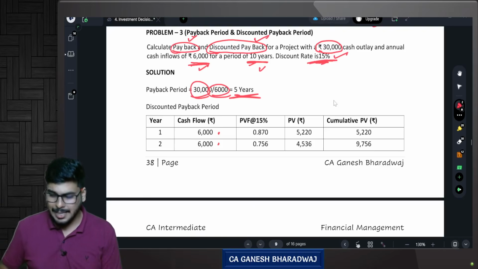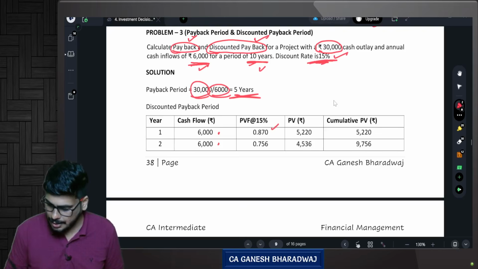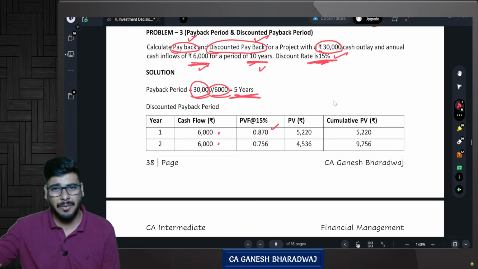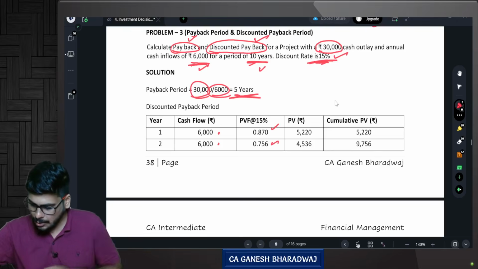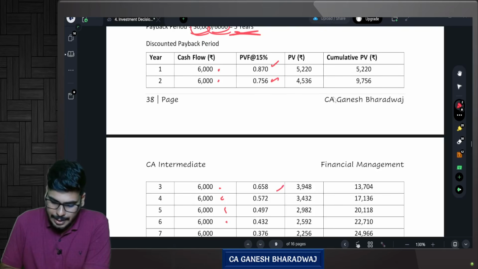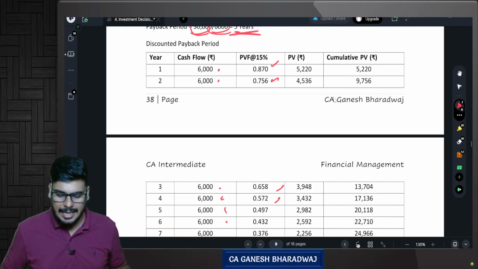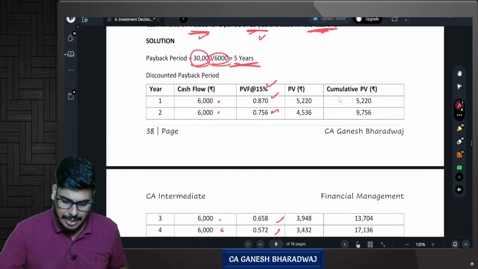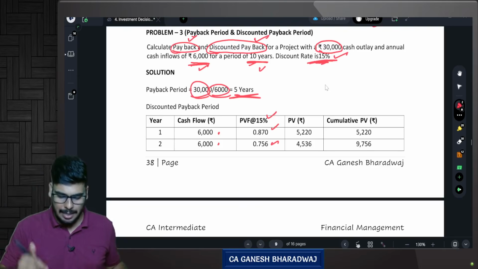Clear? So now, there is a way in which you can calculate 1 divided by 1.15. I've given you the calculator trick, is equal to, you get 0.8695. So they have rounded off to 0.870. Once again, click is equal to, you will get the second figure. Once again, click is equal to, you will get the third figure, is equal to fourth figure, and so on. So the present value interest factors, you will get it. In exam, at times they might give this table itself, or if they have not given you the table, they have just given the rate, you can do it easily with your calculator. 1 divided by 1.15 is equal to first figure.